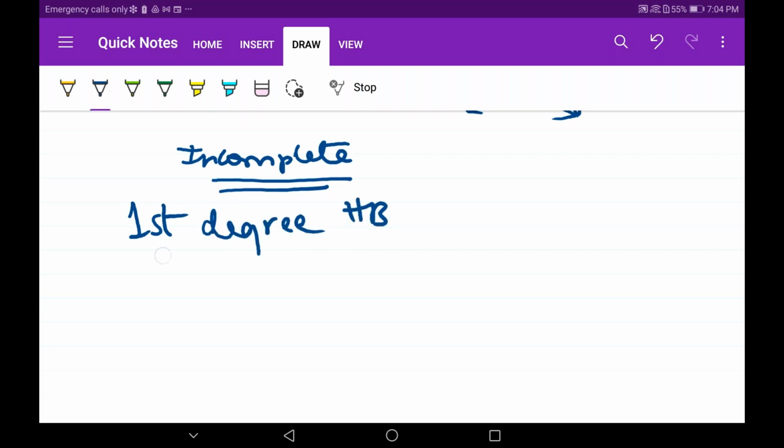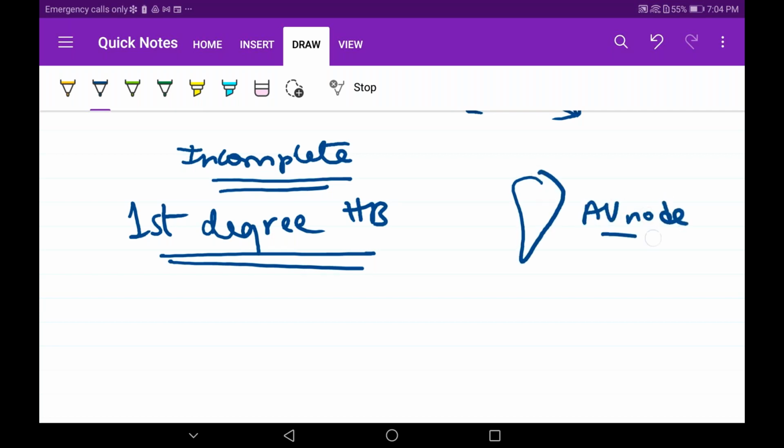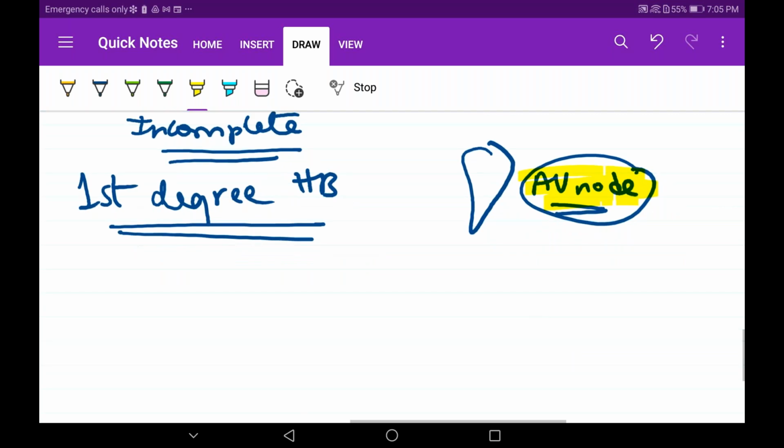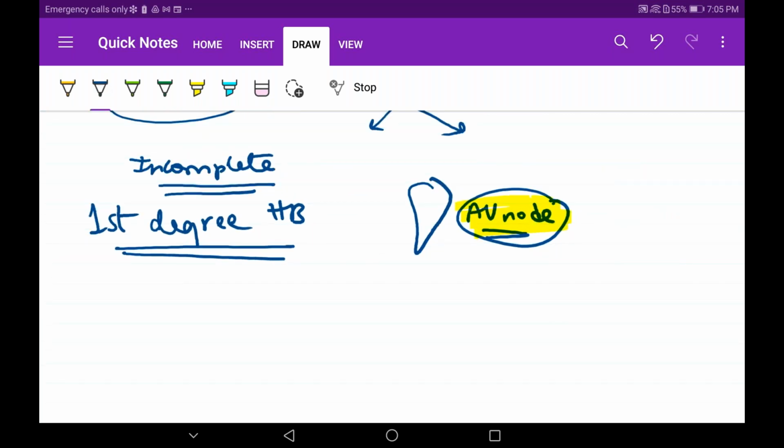What do I mean by first degree heart block? Listen up closely. This is our AV node, right? What this fellow is doing here is he's more than lazy. He's not doing the work on time. He's getting very lazy. So what normally happens at the AV node?